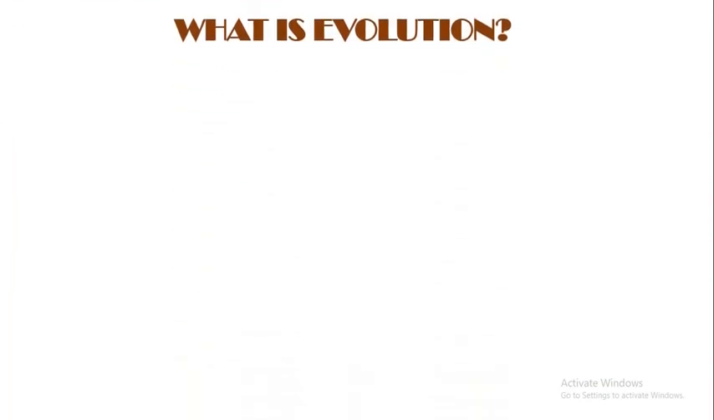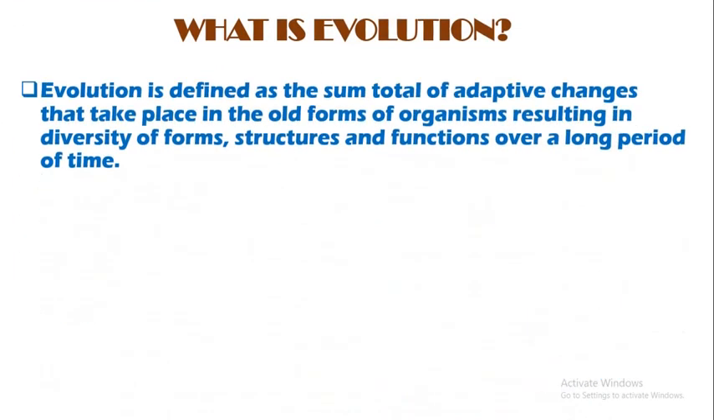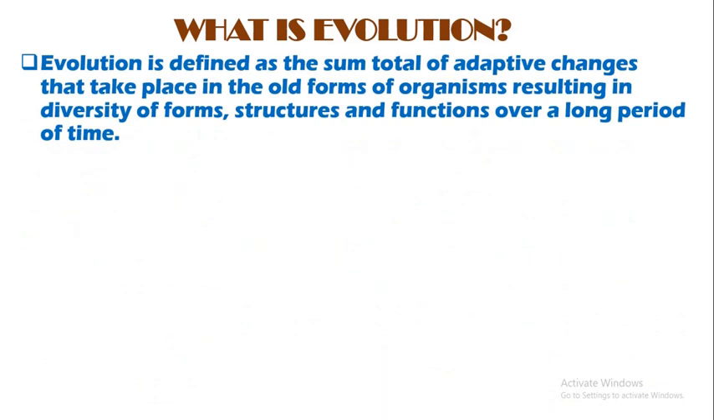What is evolution? Evolution can be defined as the sum total of adaptive changes that take place in the old forms of organisms, resulting in diversity of forms, structures, and functions over a long period of time.